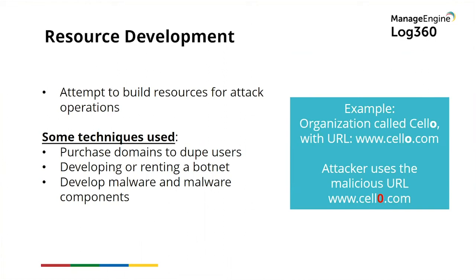Yet another technique involves attackers developing specific capabilities. Before compromising a victim, adversaries may develop malware and malware components that can be used during targeting. Building malicious software can include the development of payloads, droppers, and backdoors. Adversaries may develop malware to support their operations, creating a means for maintaining control of remote machines, evading defenses, and executing post-compromise behaviors. So all of this comes under resource development.